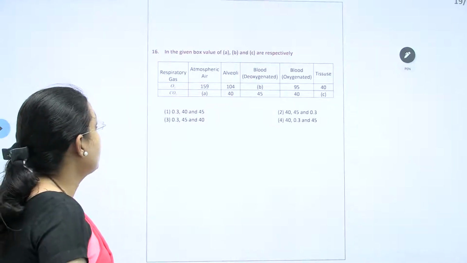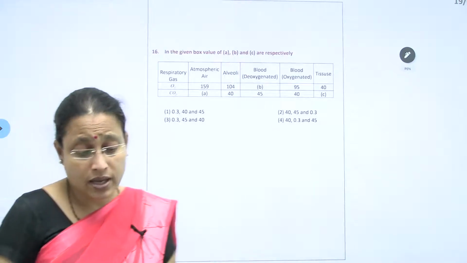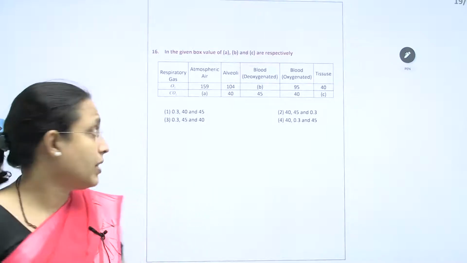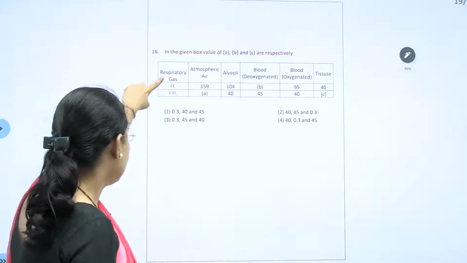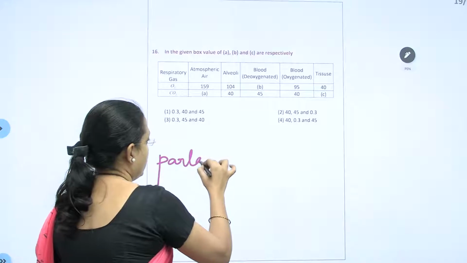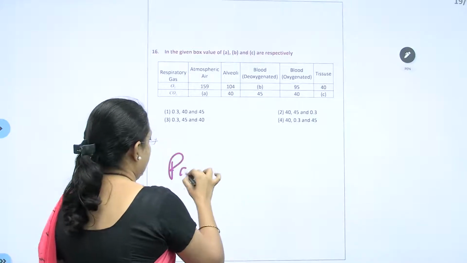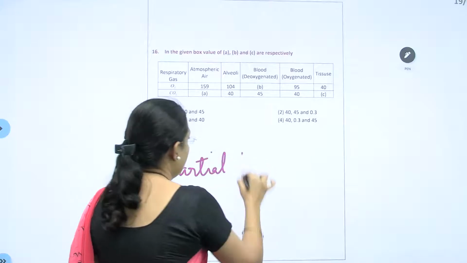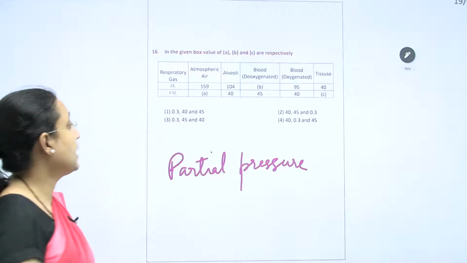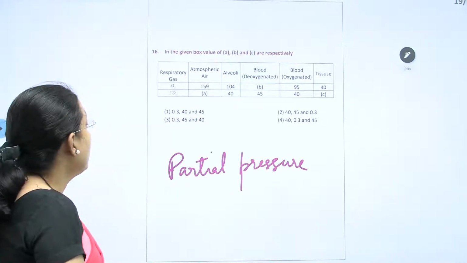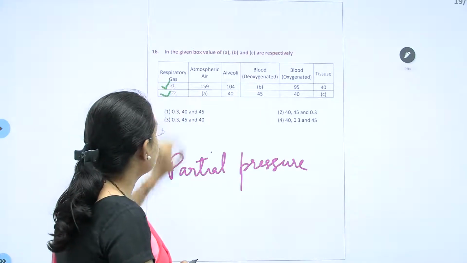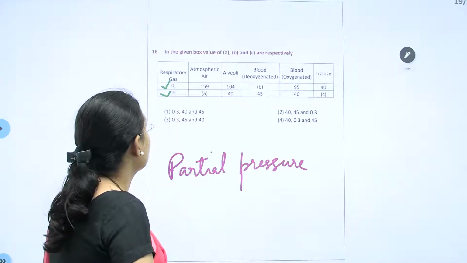In the given box, values are given. These values are given in NCERT. All these values are partial pressures of various components present, not all, but the two main respiratory gases, O2 and CO2.